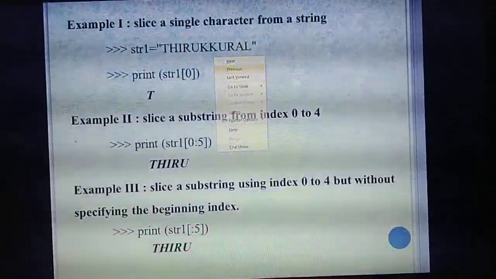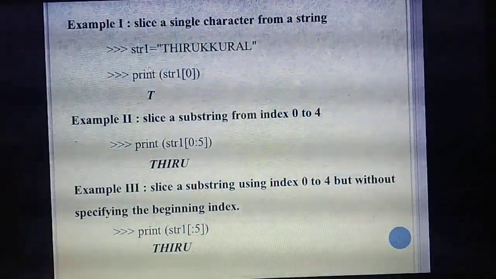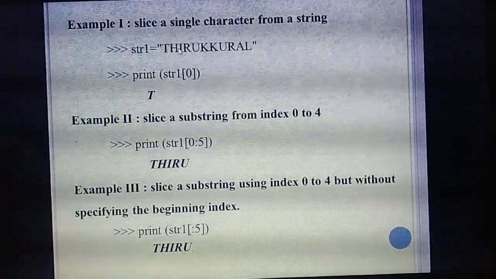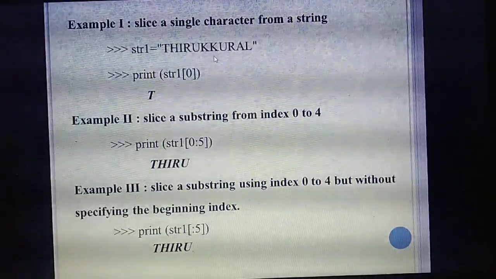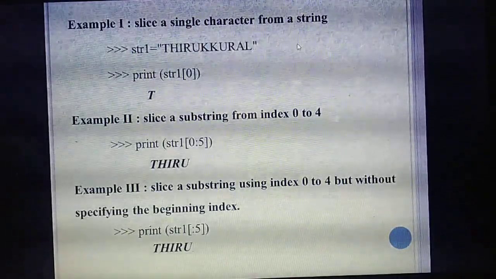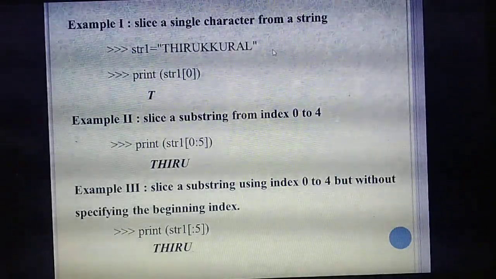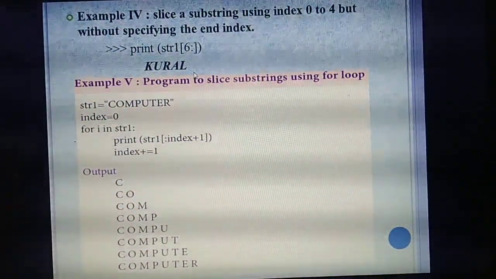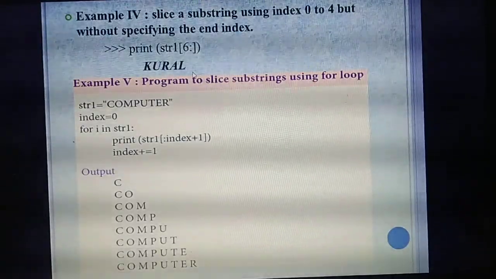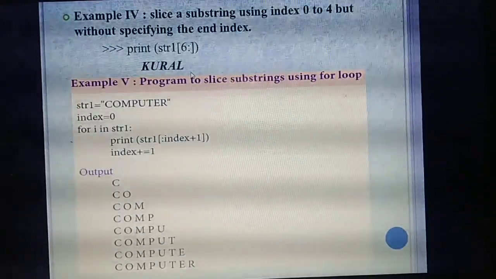See this example. Index values 0, 1, 2, 3, 4, 5, 6. So from the 6th index value, starting from here to the last, however many letters there are, it will display them fully. See the output: KURAL. Understand? So in this 5 mark question, you need to write these 4 examples.